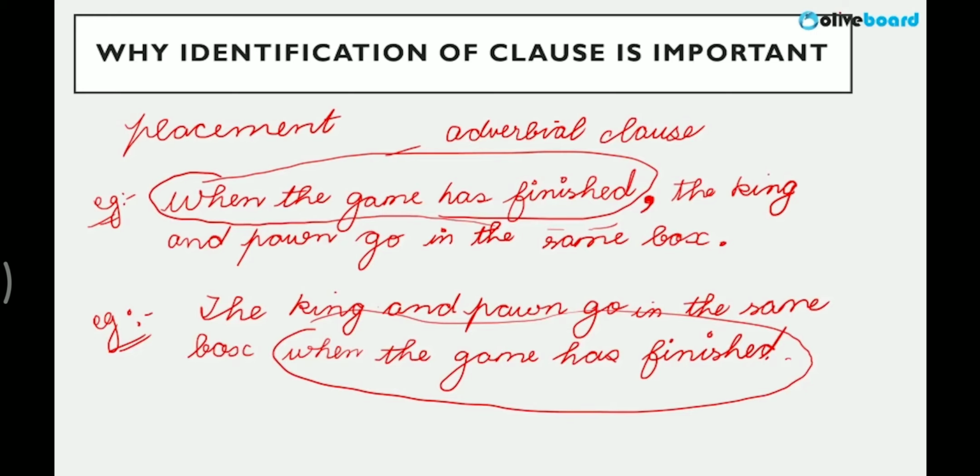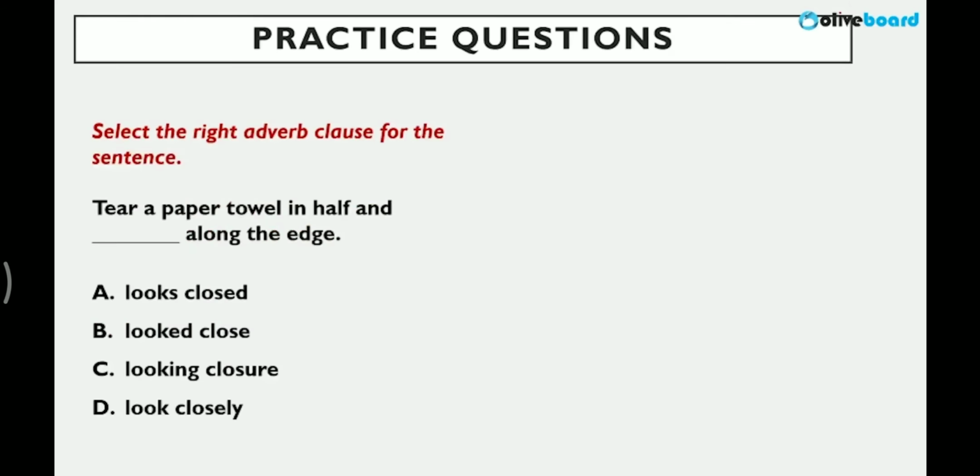So I need a comma afterwards in the first sentence, right? But in the second sentence, you need to omit the comma. So this is how and why you should have knowledge about clauses, because it helps us in better placement, right? So which type of clause is it and where will it be placed in the sentence, how it is adding to the meaning, all that is required when you're doing questions. Now let's check a few questions like how you will be asked in an exam.